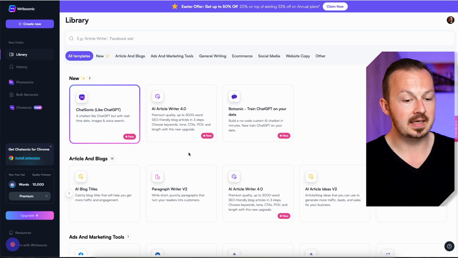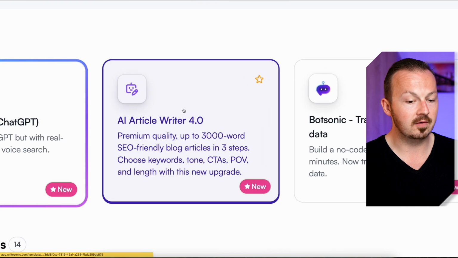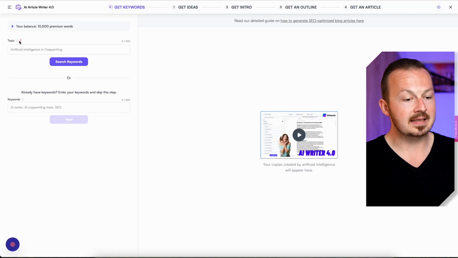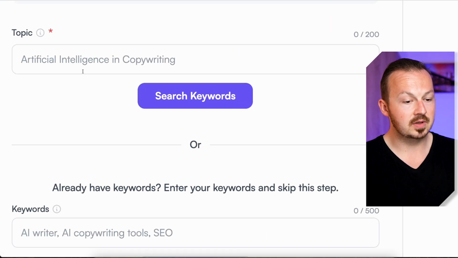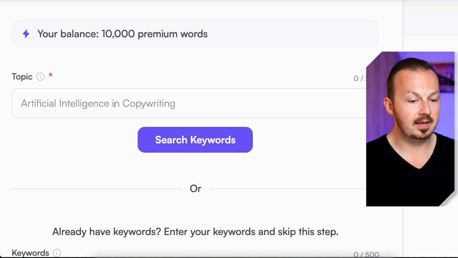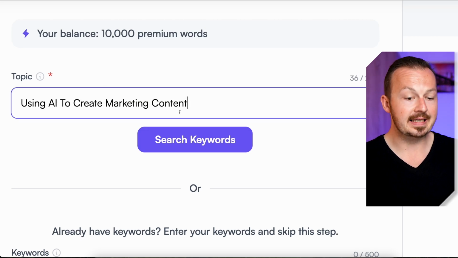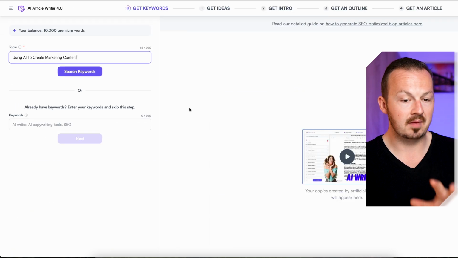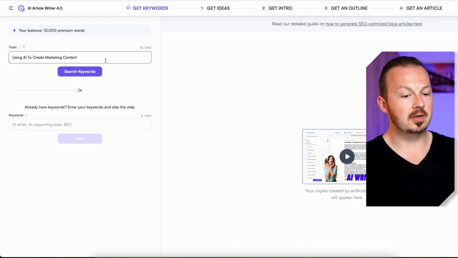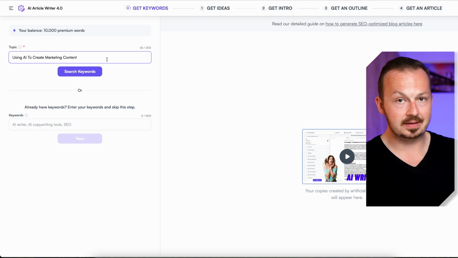So pretty much to use Writesonic, what I'm going to do is click on Article Writer 4.0. Then for the next step in creating a Writesonic article, I'm just going to go to this topic and type in there something like using AI to create marketing content. This is just like a dummy topic that I'm going to use to create a dummy article for this process, but make sure to pick something that's going to make sense, because this is going to get recorded and people are going to see it, so you don't want to be just typing nonsense in there.